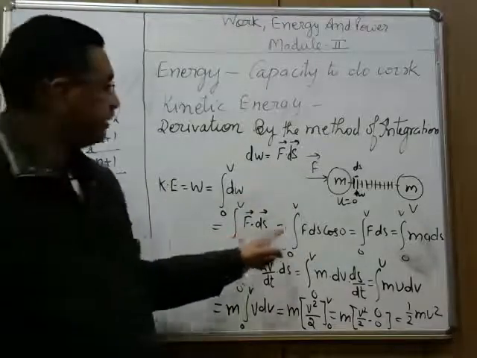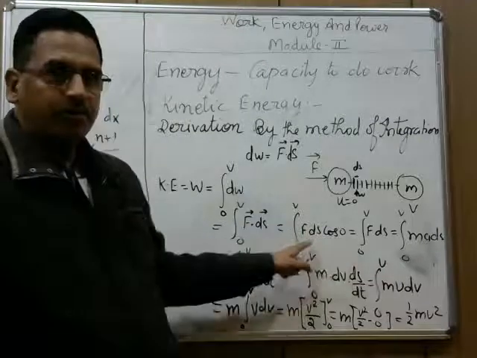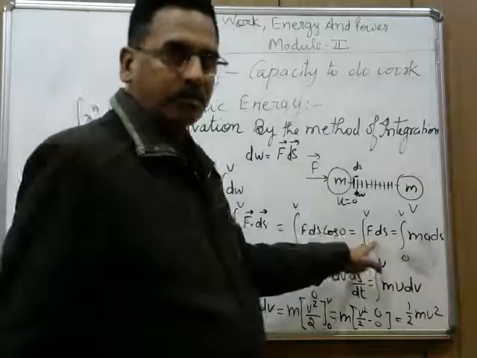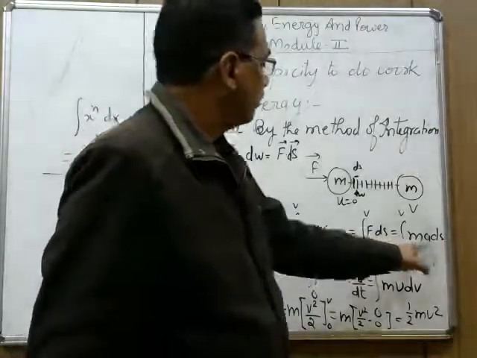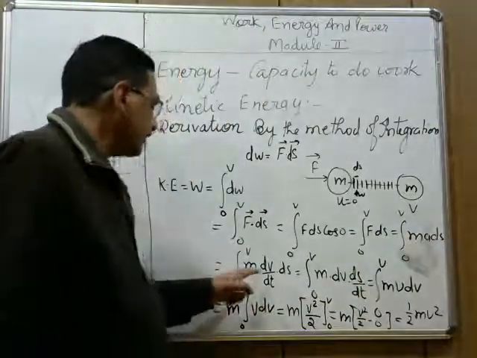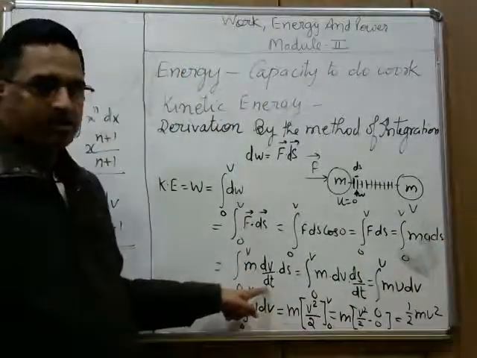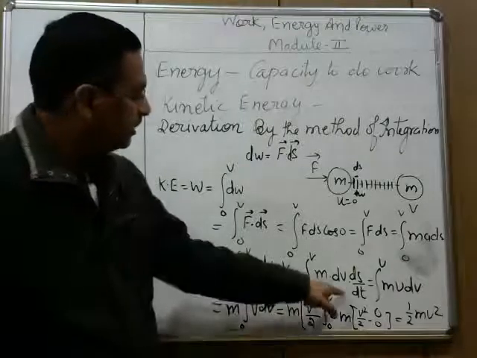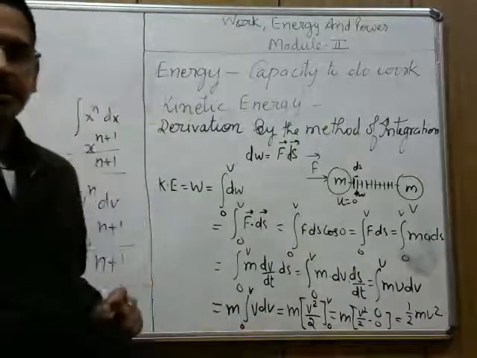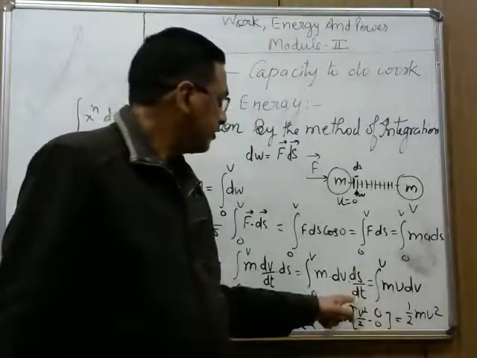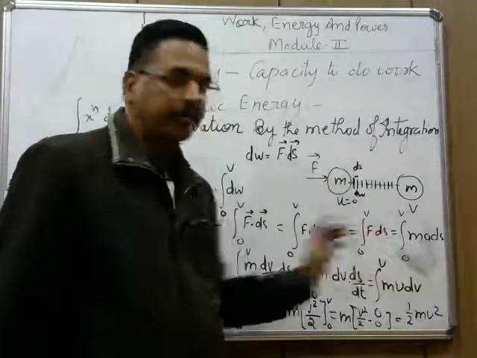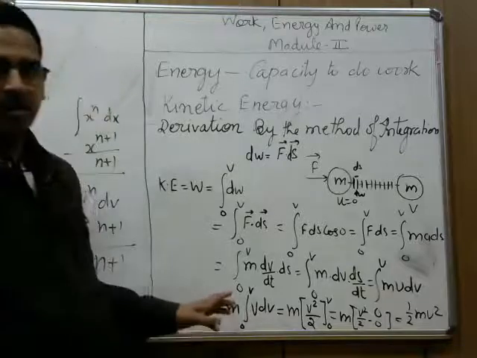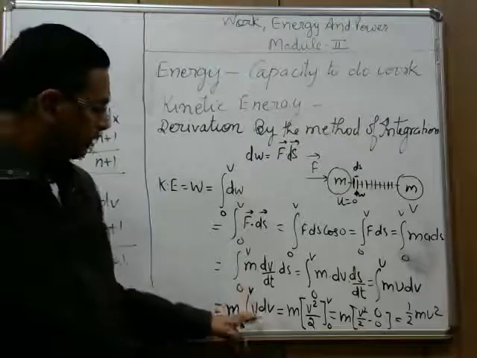Now dw is, as you can see, f dot ds. F dot ds is f ds cos 0, where 0 is because force and displacement are in the same direction. Cos 0 is 1, so it is f ds. Now by Newton's second law, f equals ma, so ma into ds. a is the rate of change of velocity, so it is dv upon dt. On rearranging, I am writing this as m into dv, ds upon dt. ds upon dt is the rate of change of displacement, and rate of change of displacement is velocity. So m v dv. Now m is constant, so it is taken out. Now the integral from 0 to v of v dv.